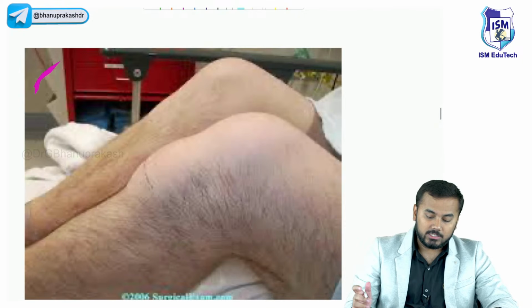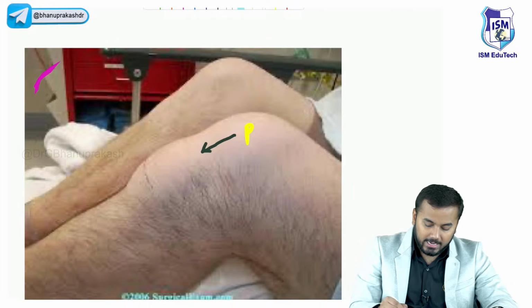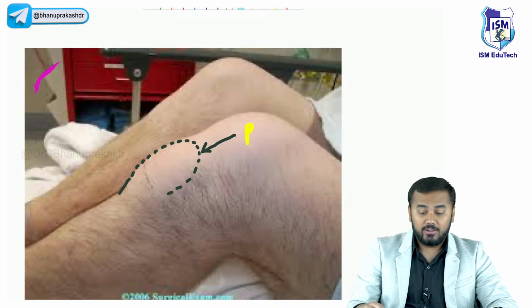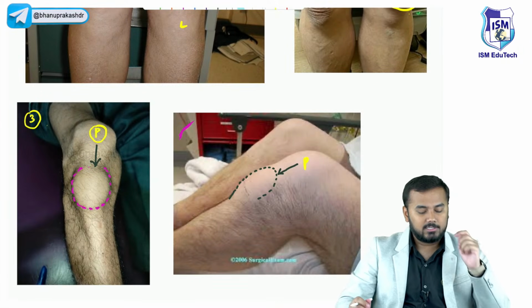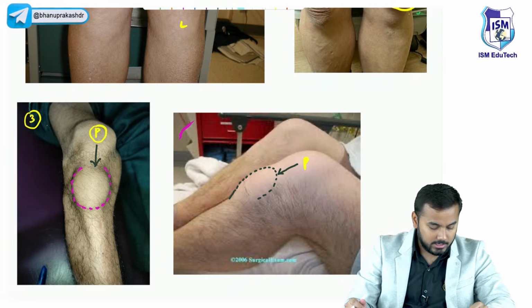Now all of you tell this one. This is very clear. See, this is the patella again. Below the patella, you have got a swelling like this, right? So this swelling is called infrapatellar bursitis. Very good, guys. I'm really happy that you are understanding.